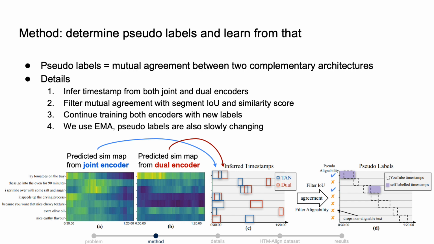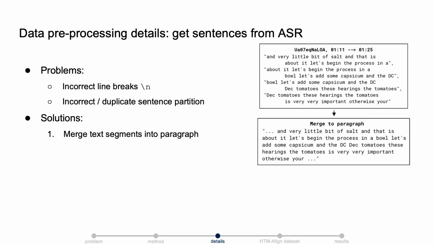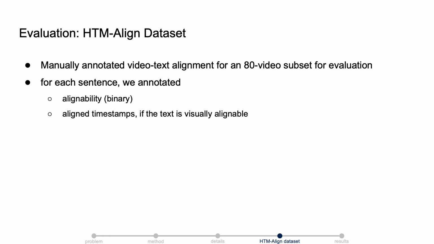As mentioned before, the subtitles from the web videos contain lots of noise. As a data pre-processing, we clean up the text by restoring the punctuations and use the full sentences in our work. To evaluate the alignment performance, we manually annotate a subset of How-to-100M. Note that this HTM aligned dataset is only used for evaluation and not used for training.